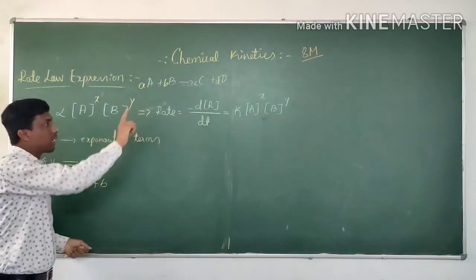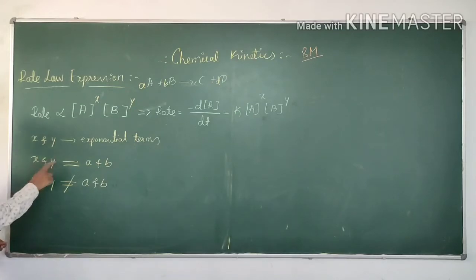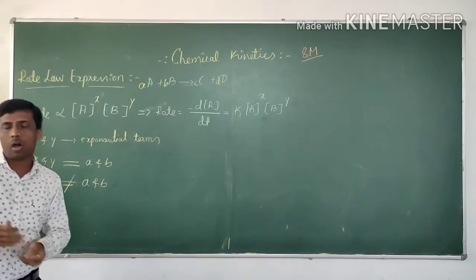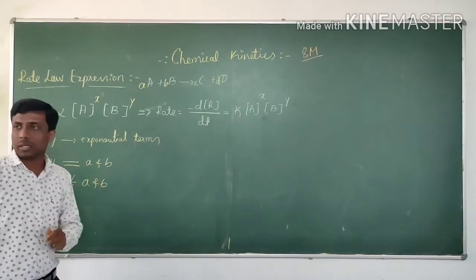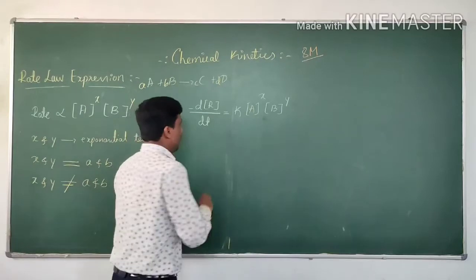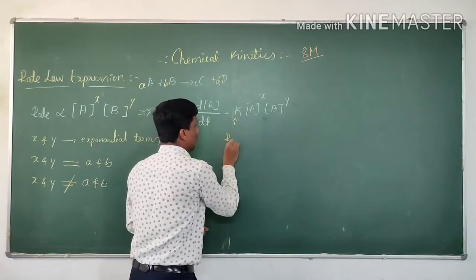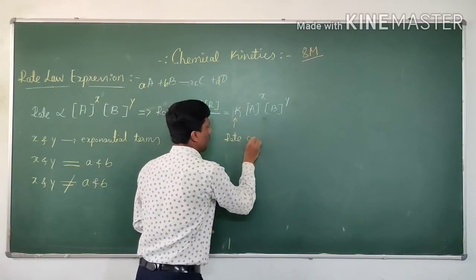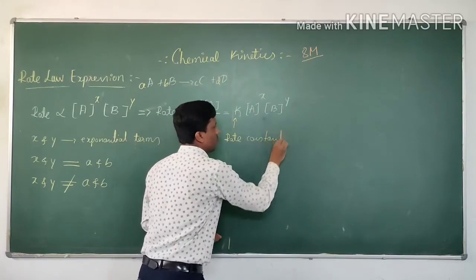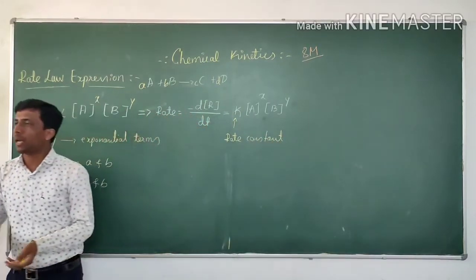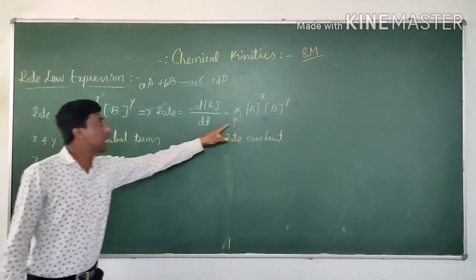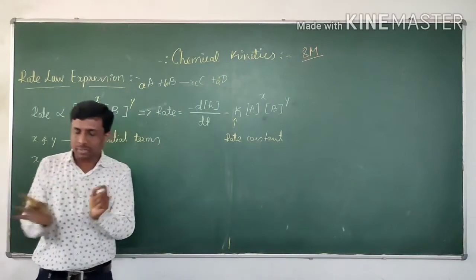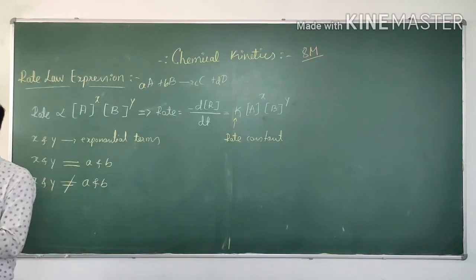These exponents x and y may be equal to the stoichiometric coefficients present in the balanced chemical equation, or may not be equal. That is important. What is k here? K is the rate constant. The rate of a reaction changes at every second of the reaction, but the rate constant remains the same throughout the reaction. Please remember this point.